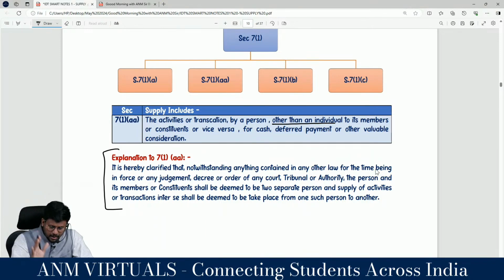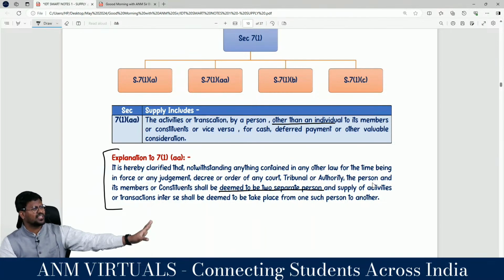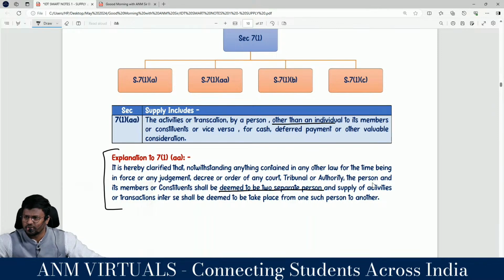It is hereby clarified that notwithstanding anything contained in any other law for the time being in force, or any judgment or decree or order of court or tribunal or authority, the person and its members or constituents shall be deemed to be two separate persons. That means even if the Supreme Court is saying that members and the club are one and the same, we will not accept. For the purpose of GST law, it is notwithstanding anything contained in any other provisions of law.